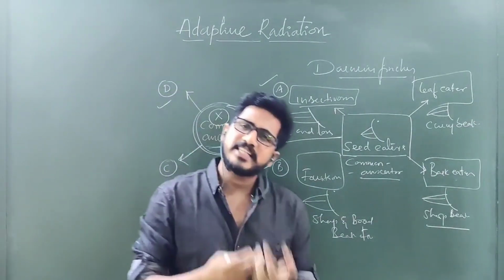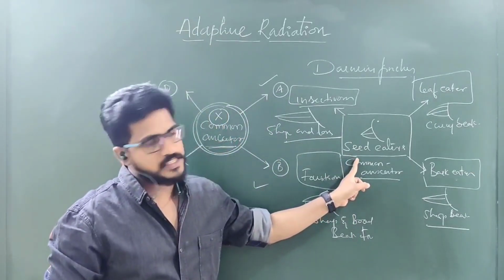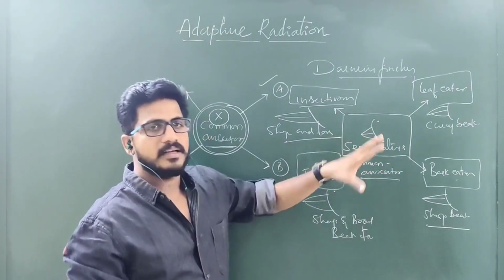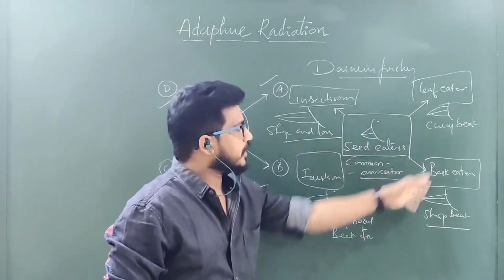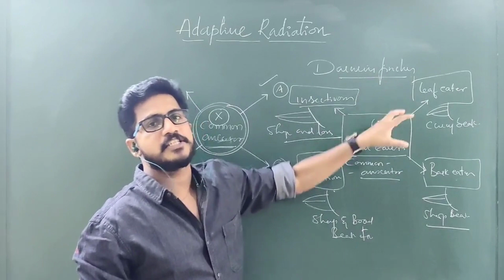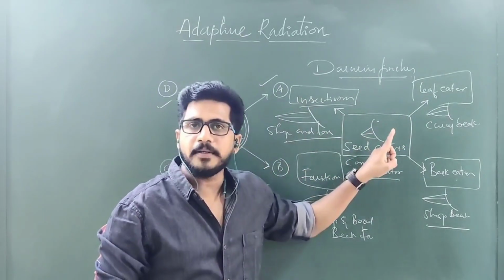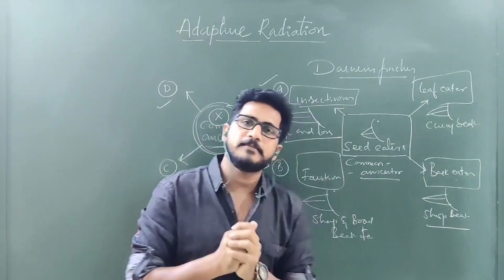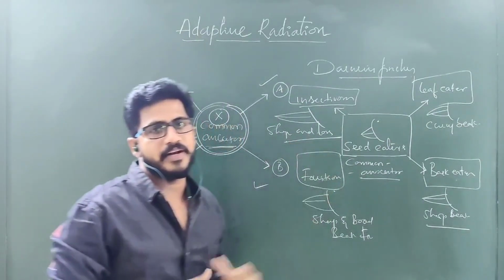Why do all finches not have the same type of beak? Because the beak of the original finches is a seed eater, but from that some adaptations happened due to the problem. So different types of beaks having finch birds evolved by natural selection. If they are not adapted, severe fights will happen in the same species and a few will die. Understand? So this is what adaptive radiation.